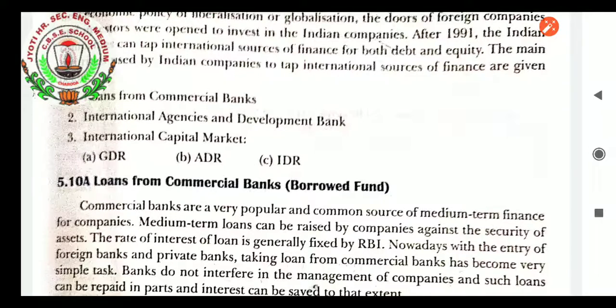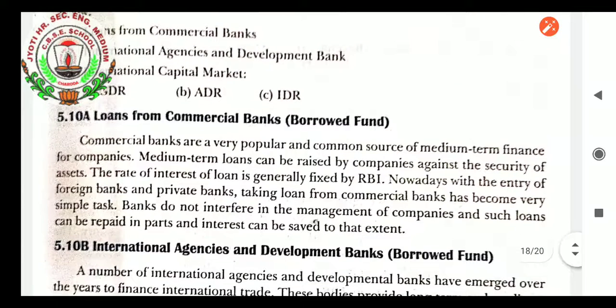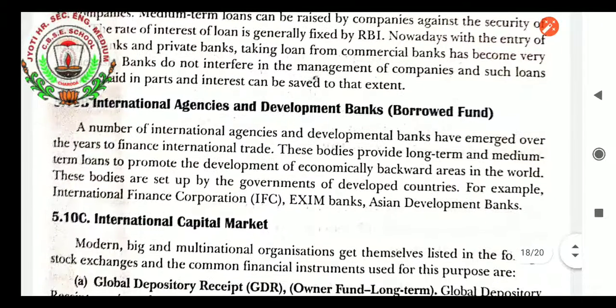Loans from commercial banks, a borrowed fund, are a very popular and common source of medium-term finance for companies. Medium-term loans can be raised by companies against the security of assets. That means if you want to take a loan, you have to give some security, like the papers of the offices and the land. The rate of interest of the loan is generally fixed by the RBI, Reserve Bank of India. Nowadays, with the entry of foreign banks and private banks, taking a loan from commercial banks has become very simple. Banks do not interfere in the management of companies, and such loans can be repaid in parts and interest can be saved to that extent.